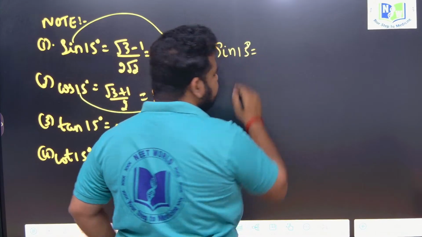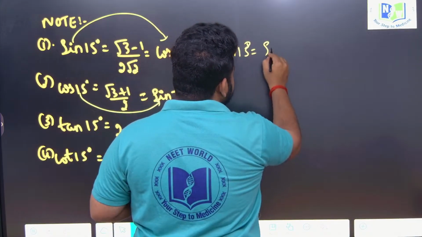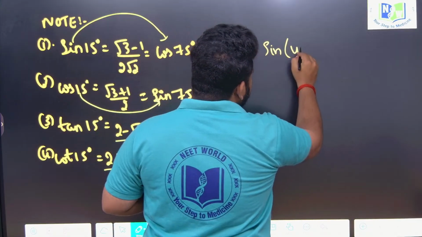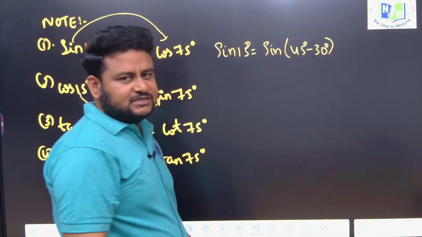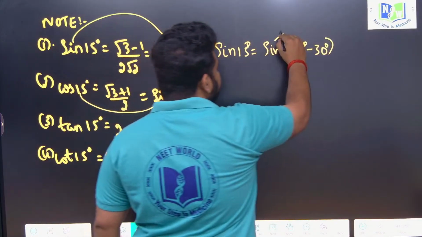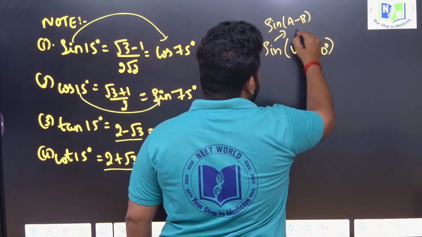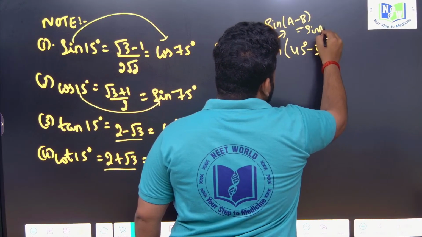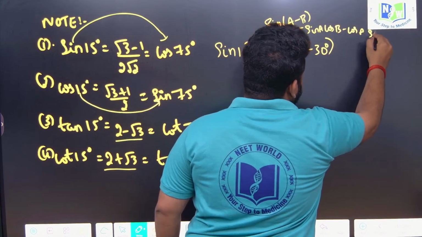Okay, sin 15 degree, I don't know the value, you think. So how to get it? 15 degree means I can write it as what? Sin of 45 minus 30 degree. Correct? Sin of 45 minus 30 is what? 15 degree. Sin of 45 minus 30 degree, this is of which form? Sin of A minus B, which is nothing but what? Sin A cos B minus cos A sin B.